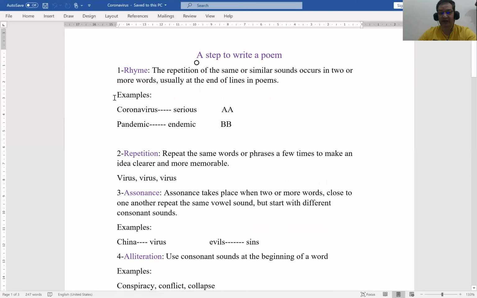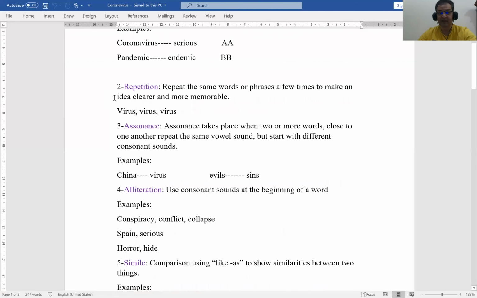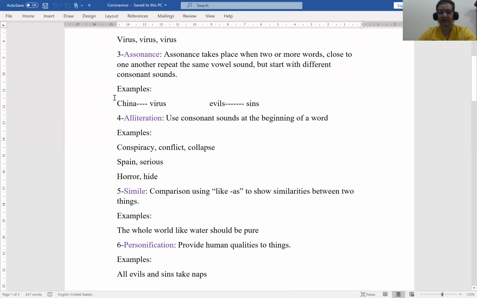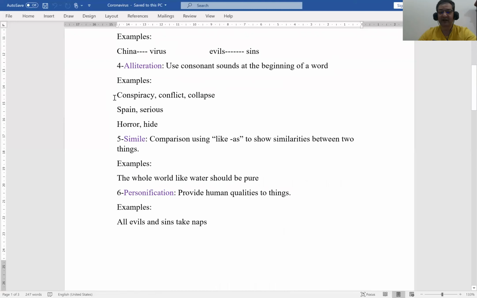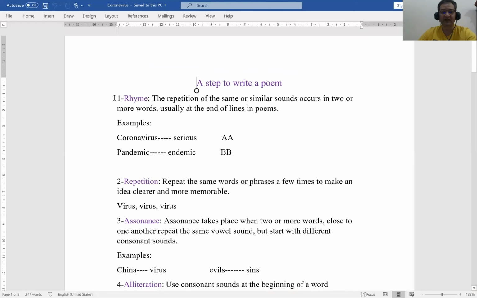Number one, rhyme. You have to know what rhyme is and how to use it. Number two, repetition. Number three, assonance. Number four, alliteration. Number five, simile. And the last one is personification. Let's go through each one to understand what it means. Okay, first one, rhyme. What is rhyme?